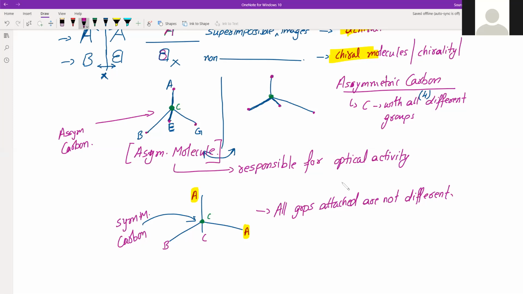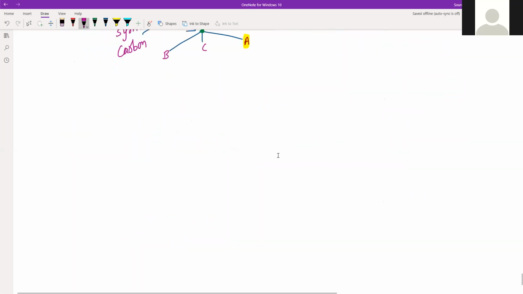So this means optical activity has something to do with asymmetry, and only if there is an asymmetry will that particular molecule have two different mirror images. One will rotate towards left, the other will rotate towards right. But if there is no asymmetry, there won't be two different mirror images; the mirror images will be the same. So there won't be any question of rotating the plane polarized light in two different directions, right? So that's why an asymmetric molecule means the possibility of optical isomers.